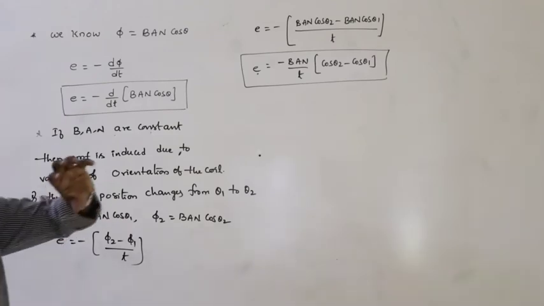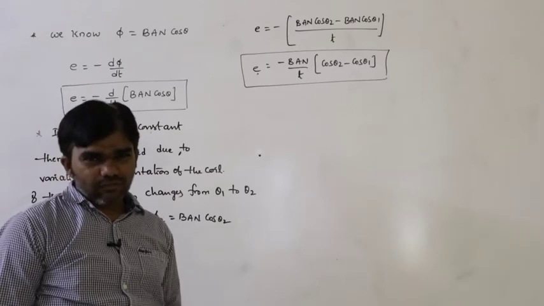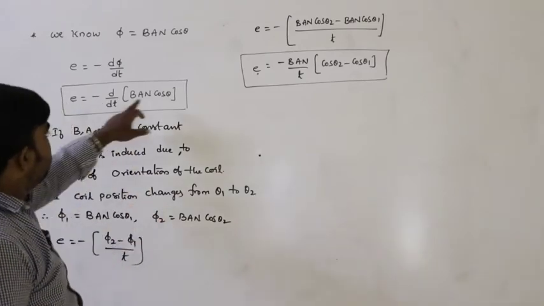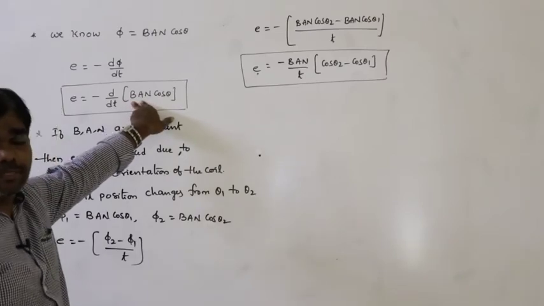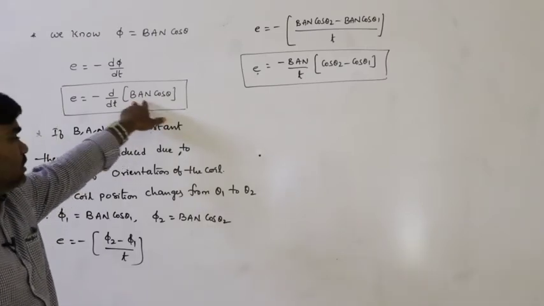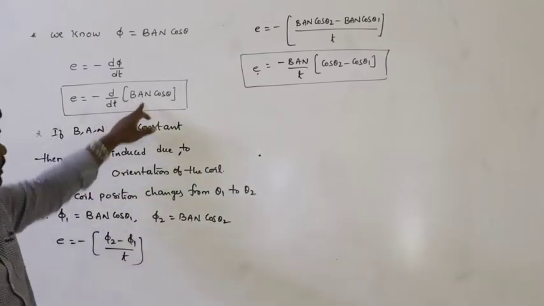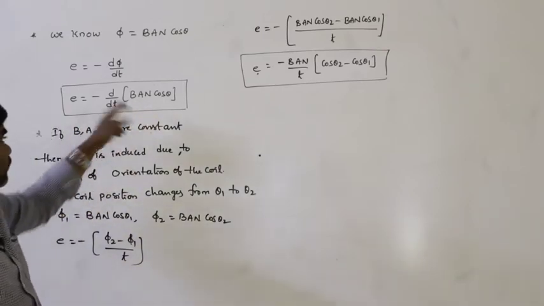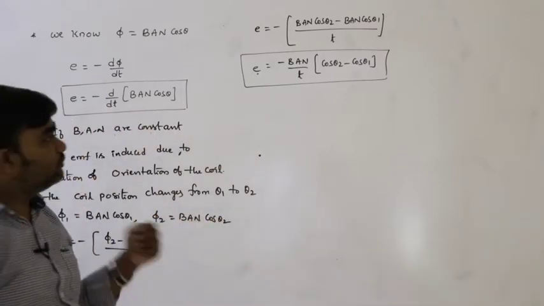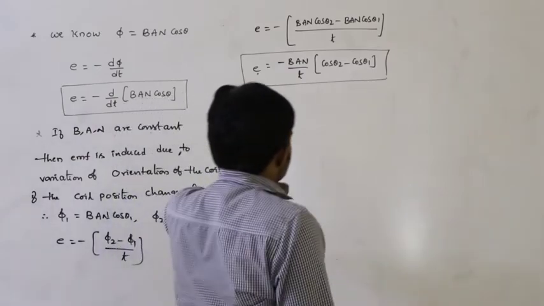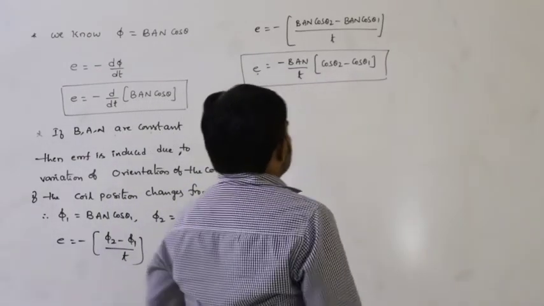That means the position of the coil changes. In the sense that the angle between the magnetic field and the area vector changes, then the EMF also changes. Initially the angle between B bar and A bar is theta 1, and finally it is theta 2, then the change in EMF is E equal to minus BAN by t into cos theta 2 minus cos theta 1.